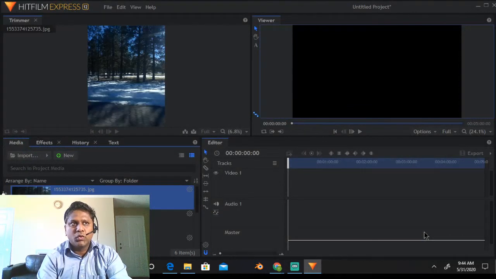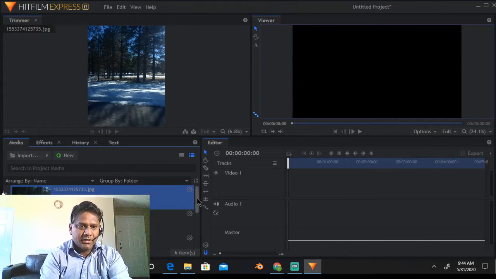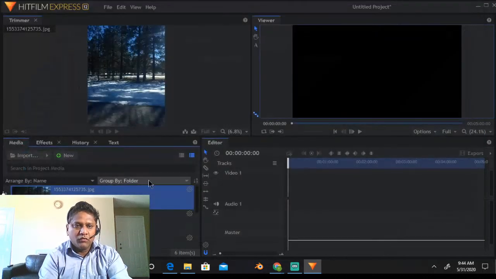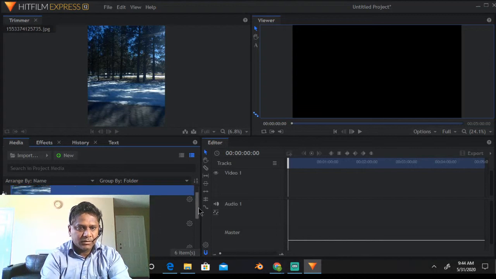So once you open these, you can see all the files have come into this part of the software. If you want to add more files, you can go anytime and import a new file. That's also fine. So now we'll be working with these files. Here's the video file, this is an audio file, this is an audio file, and this is a PNG, and these are MP4 video files.